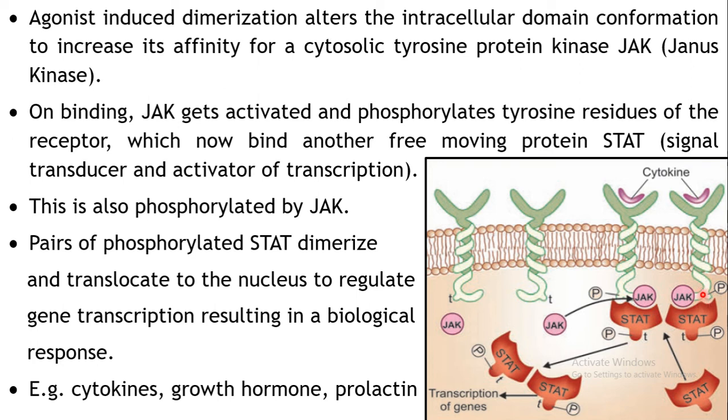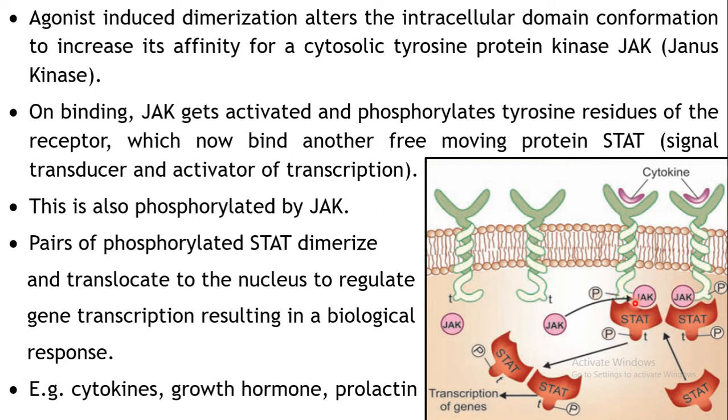In the previous case what we have seen, the tyrosine kinase phosphorylates the tyrosine on each other, the two receptors. But here this JAK will phosphorylate its own tyrosine, the receptor to which it is bound.